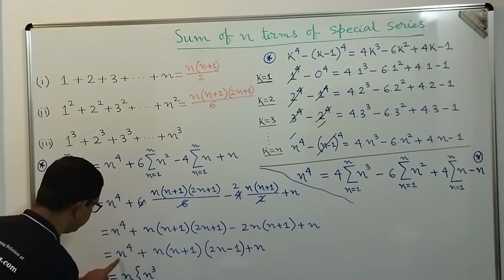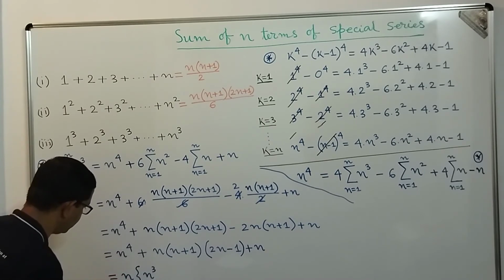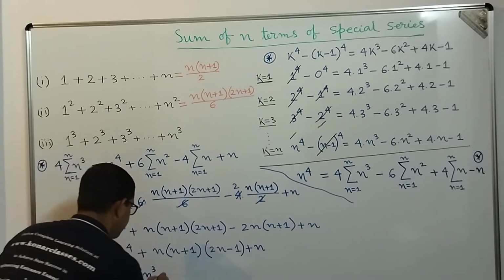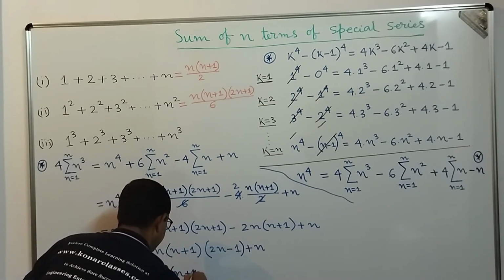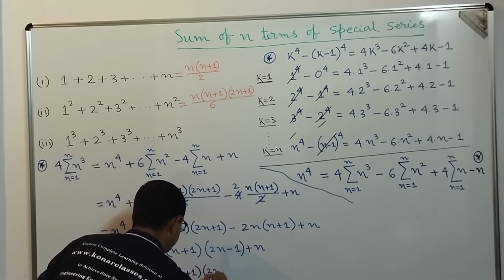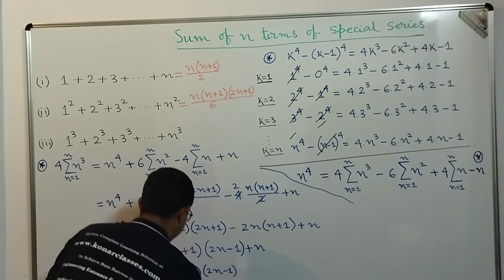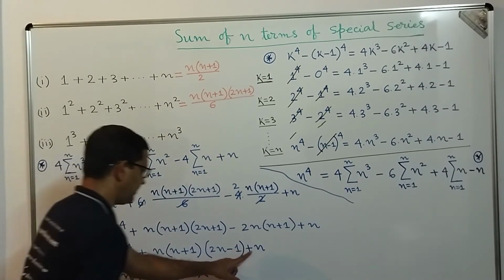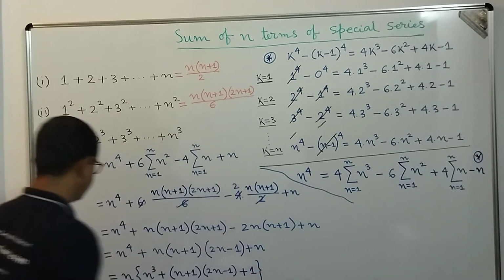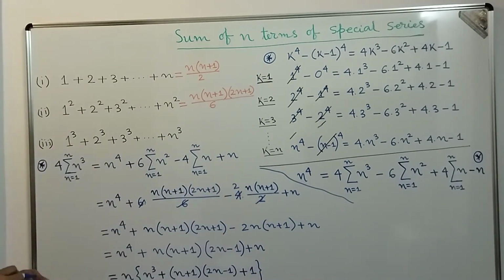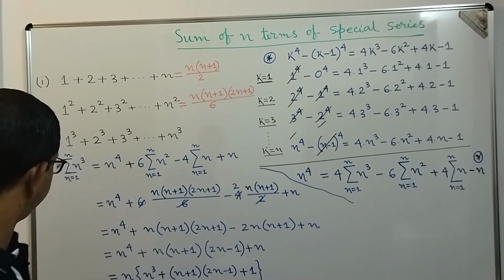Here it is n cube, because n power 4 was there, we took n common, so it becomes n cube, plus n plus 1 into 2n minus 1, correct? Because n we took outside, and plus n becomes plus 1, correct dear students? So now let's proceed in this part of the board.